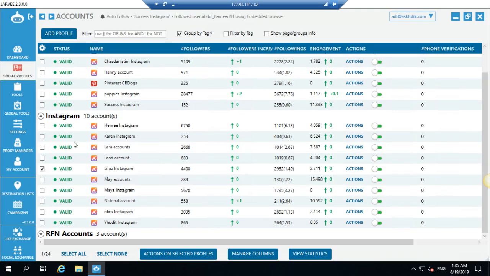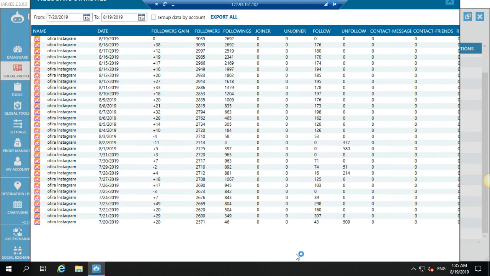And not in every account am I getting these kinds of numbers. Some accounts I'm getting more, some less. It really depends on your content and everything. But if you can get an average of 20, 30 actions, 15 followers per day, you're on the right way. This is what I think.